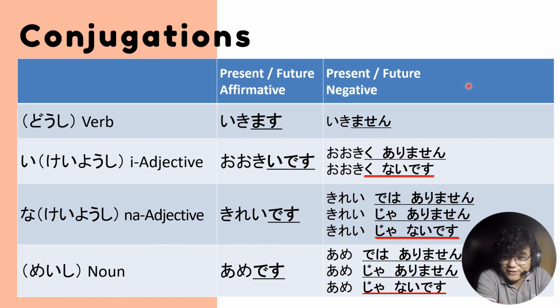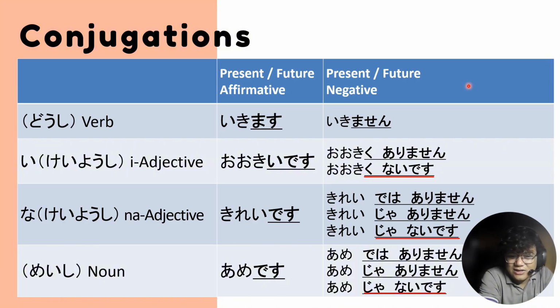Like for example, ashita Nihongo benkyou shimasu. Ashita Nihongo benkyou shimasu. Raishu more ikimasu. Or rainen Nihon e ikimasu. Diba? So there's a different word. So you're adding another word to supplement the meaning. No? So that is for future tenses.